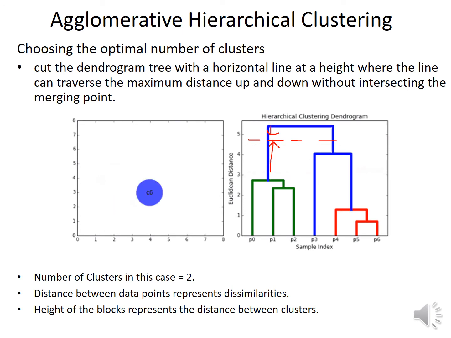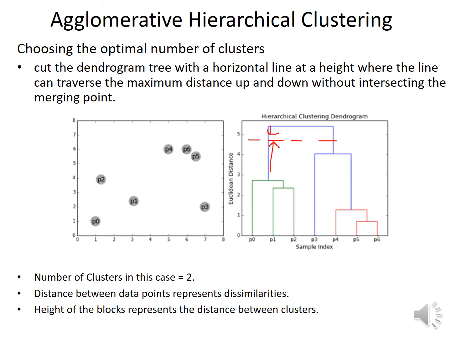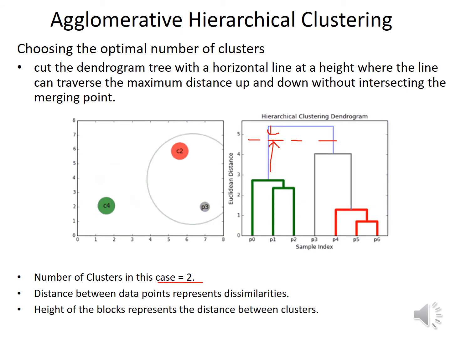That line determines the number of clusters. Now this line intersects with two lines, so the optimal number of clusters in this data set will be 2.